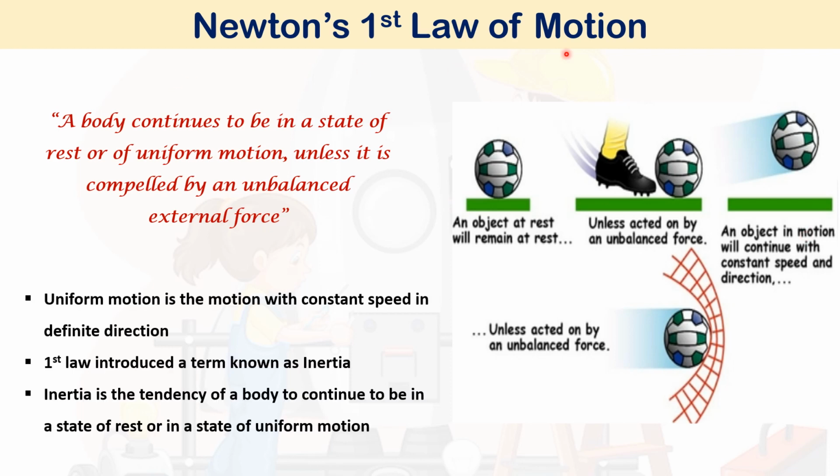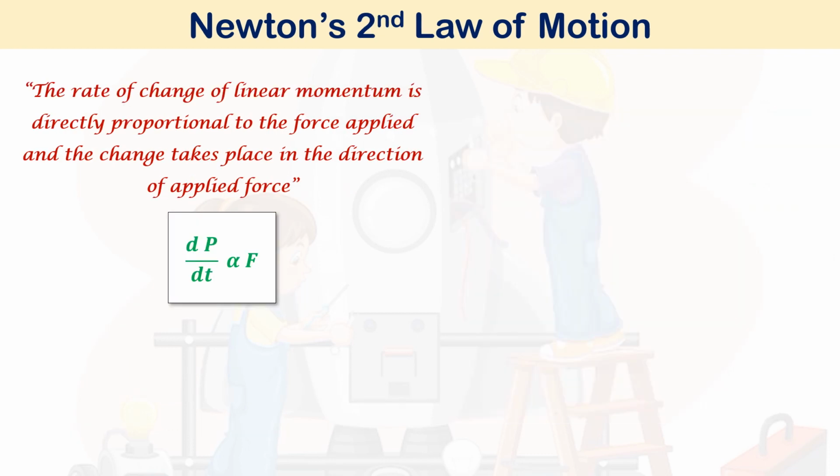So, Newton's first law of motion explains the term known as inertia. What do you mean by inertia? Inertia is the tendency of the body to continue to be in a state of rest or in a state of uniform motion. So, through Newton's first law of motion, he introduced the term inertia. So, the next law is Newton's second law of motion.